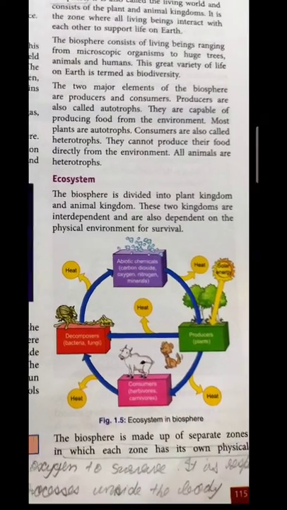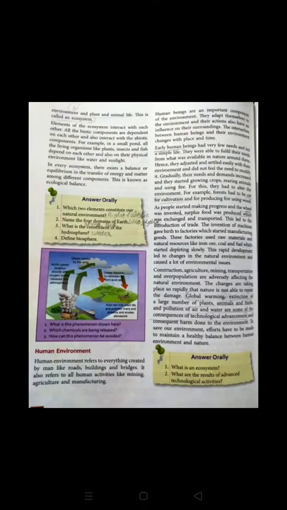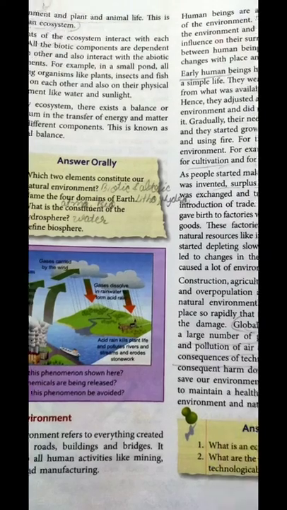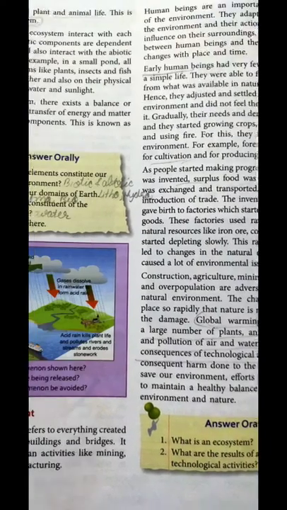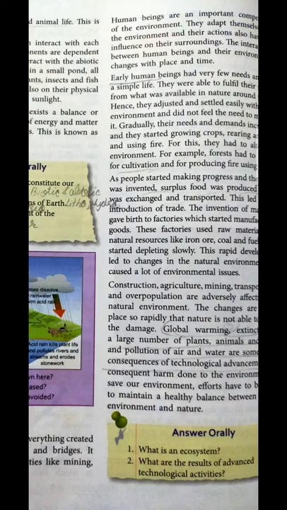Moving further, we discussed the ecosystem and how everything is interdependent on each other. And at the last, we discussed the human environment. The human environment is everything which is created or modified by humans.